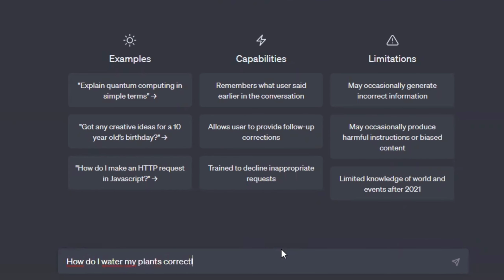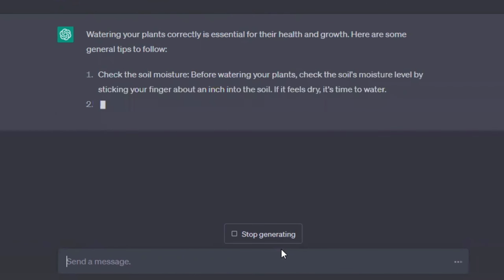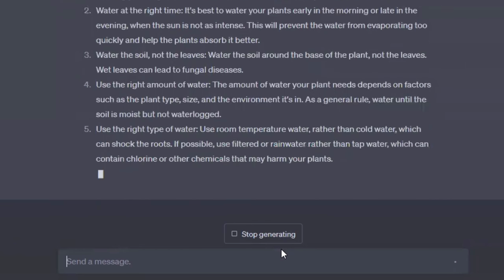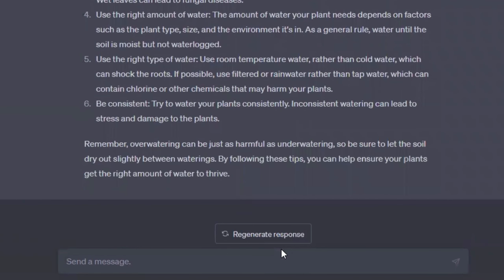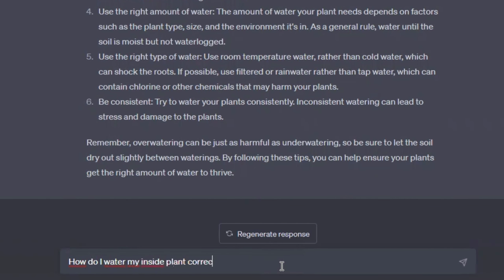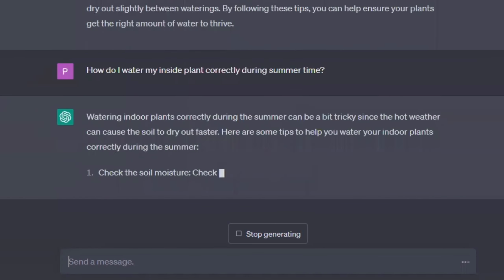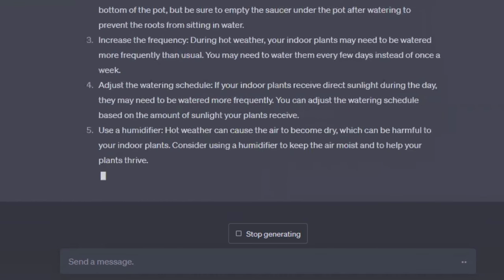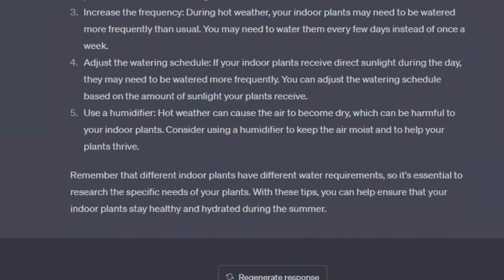To make clear what I mean, let's ask ChatGPT to water our plants correctly. Of course, a broad question that can never get the right answer for our situation. So let's put it into context and tell it that the plant is inside and it's summertime. Better results? But not quite there yet.